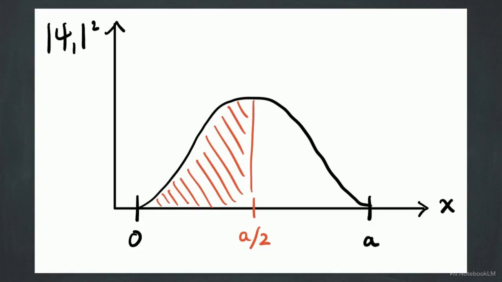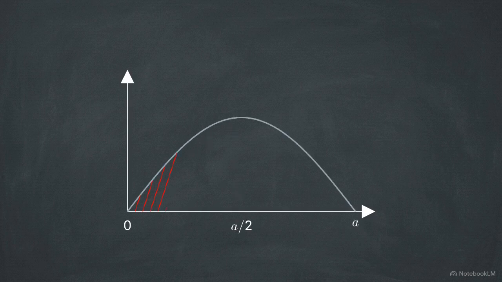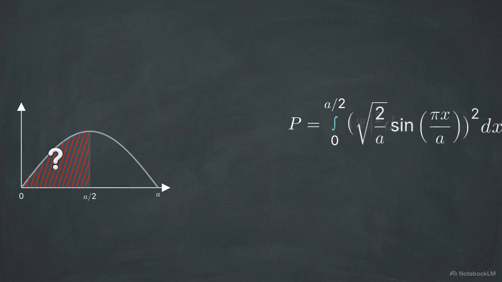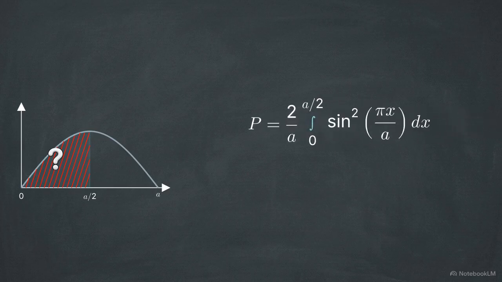This graph shows the probability distribution curve for our ground state particle in a box of width a. Our goal is to calculate the exact numerical probability of finding the particle strictly in the left half of the confinement, between x equals 0 and x equals a over 2. We set up the integral of the squared wave function, bounding the evaluation from 0 to a over 2. We substitute in the established ground state wave function, which is the square root of 2 over a, multiplied by the sine of pi times x divided by a.